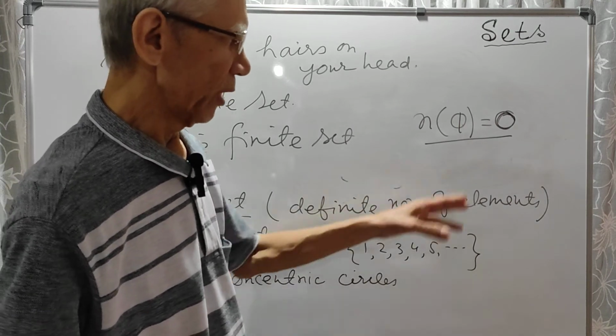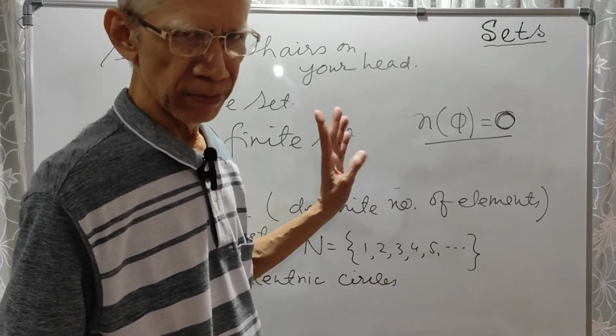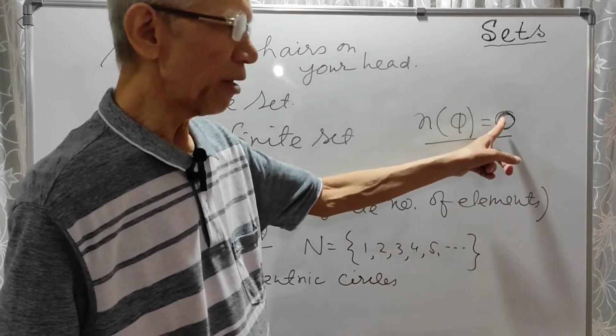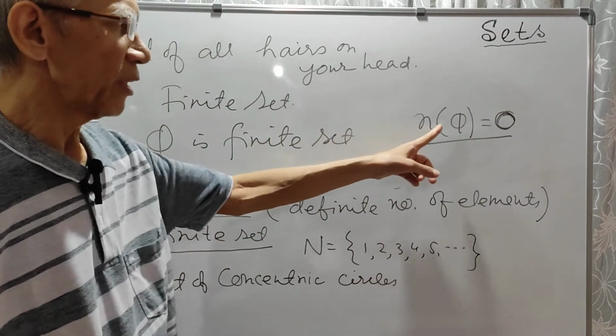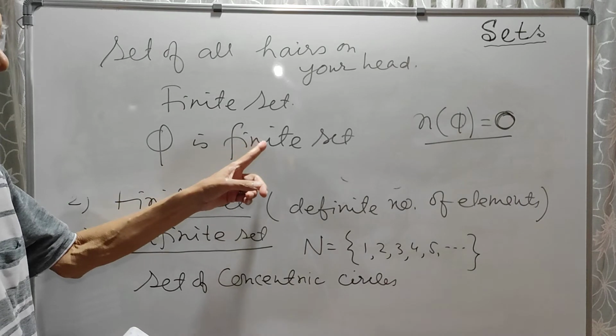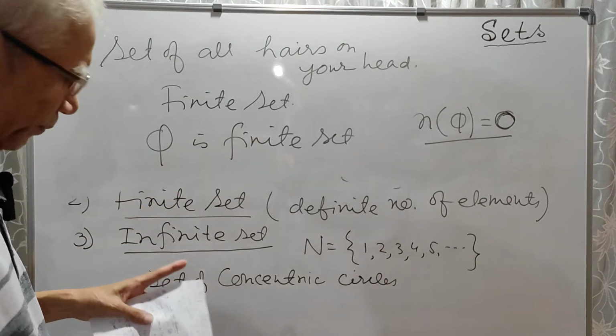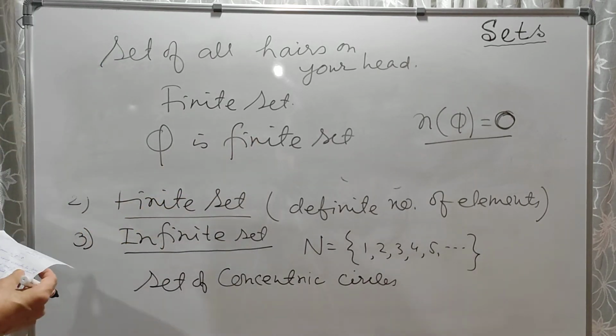Maybe 0 means no element, but it is a definite number. So there is a definite number of elements in null set. Therefore, it is called finite set. Okay.